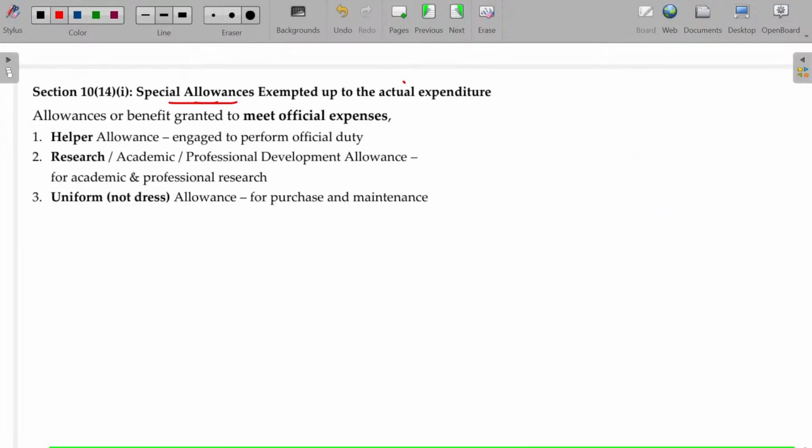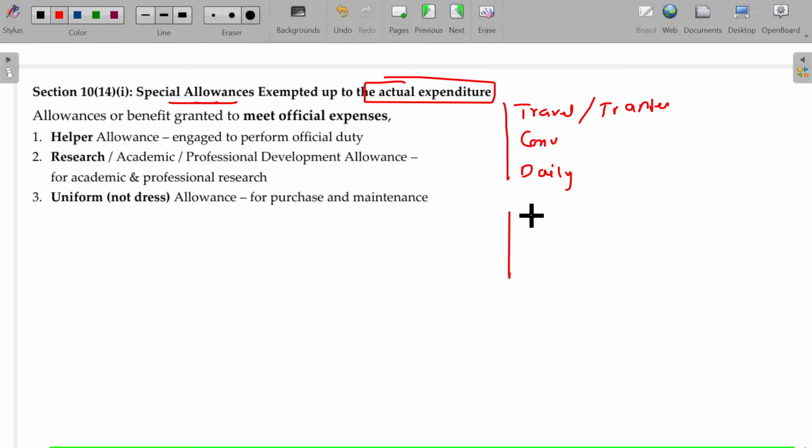Special allowances exempted up to actual expenditure. We have already studied traveling expenses, transfer allowances, transfer and conveyance, daily allowances. We have studied these three. Apart from these three, another three will be added: helper, research, and uniform.